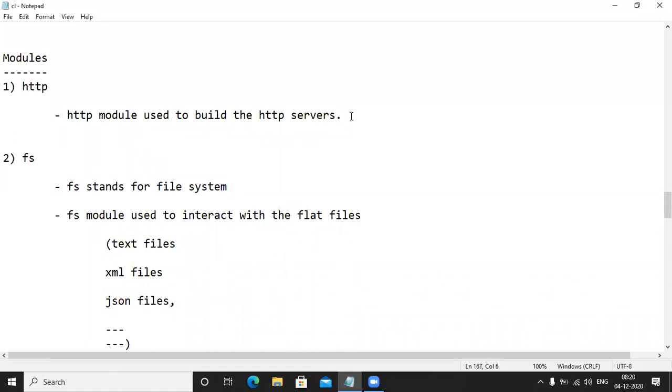Fine. Satish, please tell me how to build the HTTP server using the HTTP module. The HTTP module helps you to build the HTTP servers. And one more point, Kishore, say this one. How to interact with the flat files? What are the examples for the flat files? Text files, XML files, JSON files. How to interact with those? With the help of the FS module.